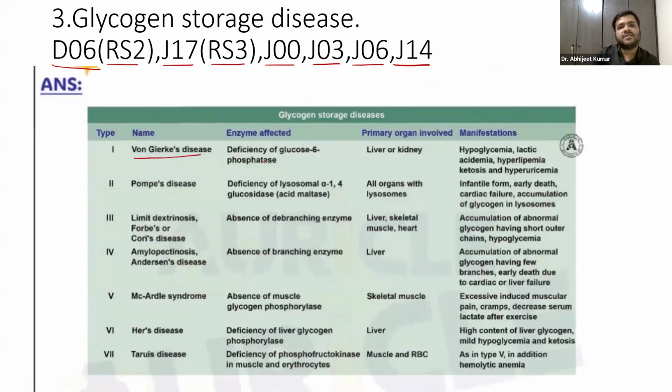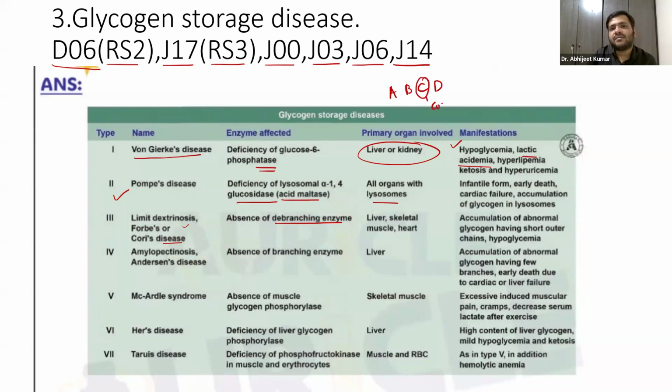Von Gierke's disease: deficiency of glucose 6-phosphatase, in the liver or kidney, with hypoglycemia, as I've already told you. Obviously, if there are low levels of glucose, yes, there will be lactic acidosis. We have Pompe's disease, where acid maltase will be absent, affecting all organs with lysosomes. Then limit dextrinosis, or Cori's disease. And how can you remember, guys? A, B, C, D.